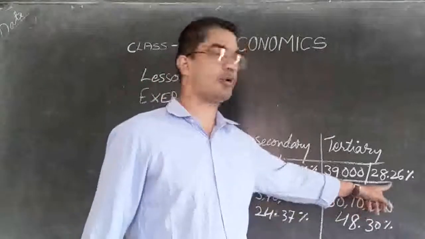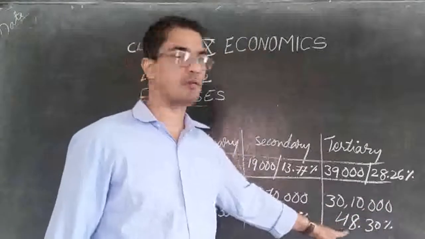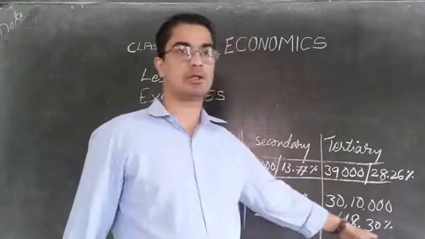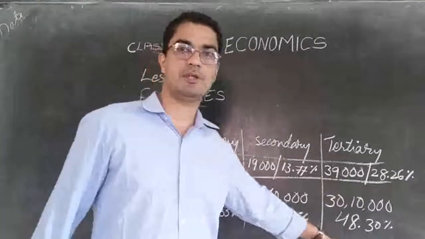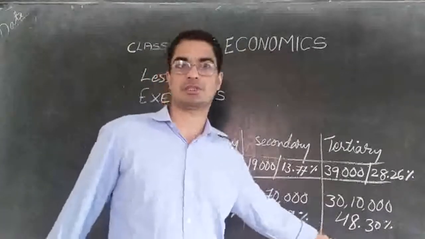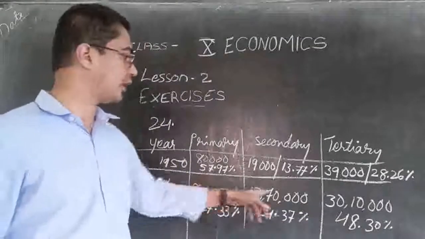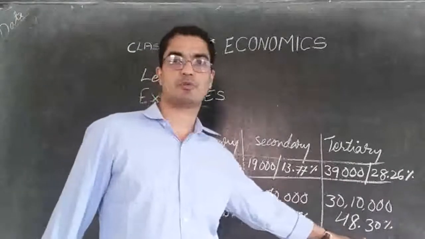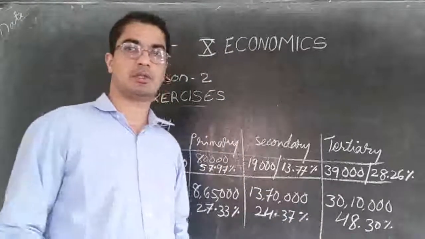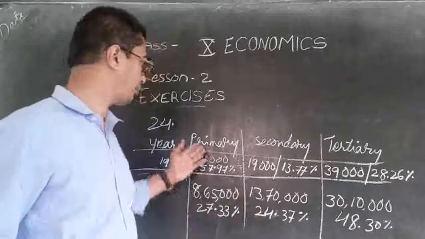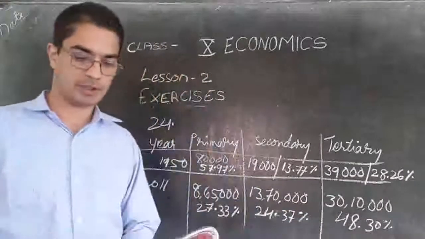Then the tertiary sector was 28.26%, and in 2011 it became 48.30%. That means almost half of the GDP now is coming from tertiary sector. Before, more than half was coming from primary sector. Now almost half is coming from tertiary sector. So the concentration has changed from primary sector to tertiary sector. That is what it is showing.